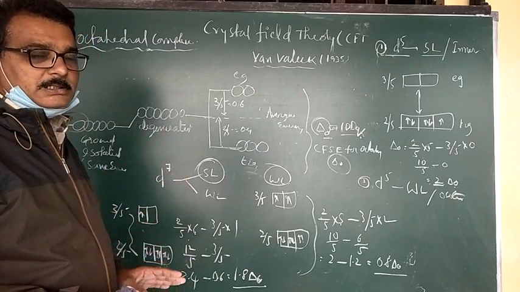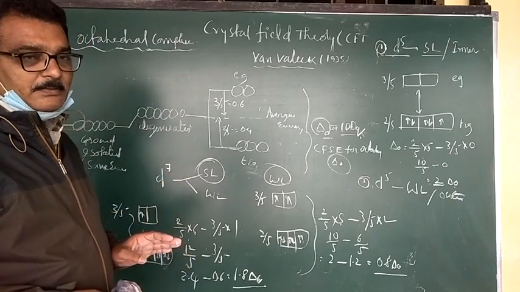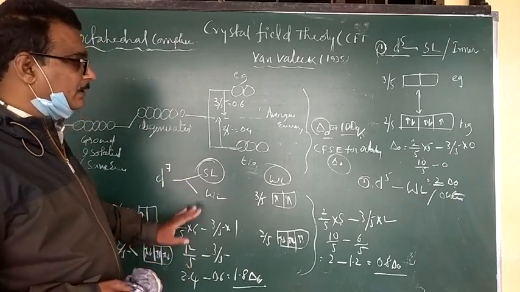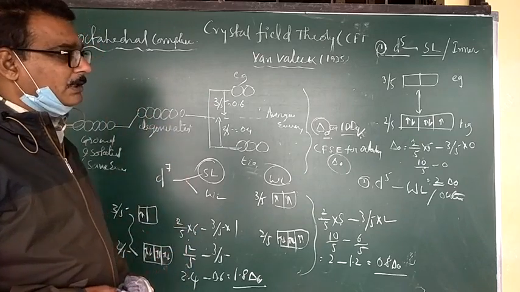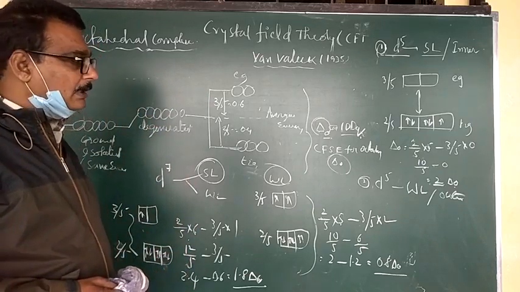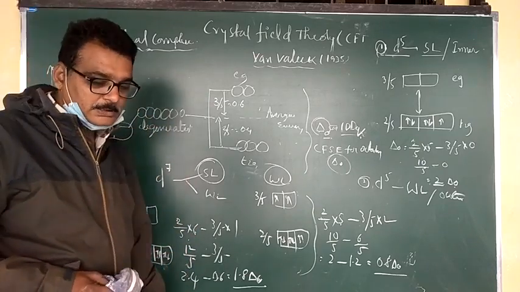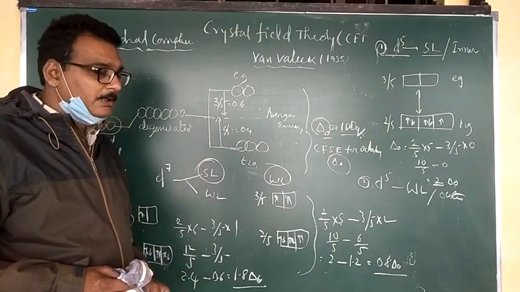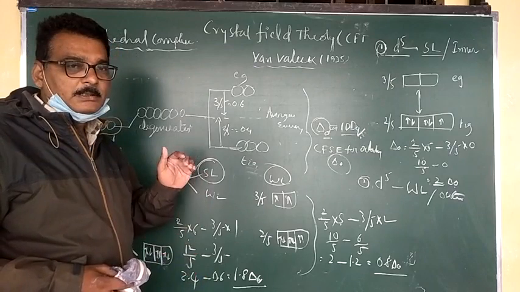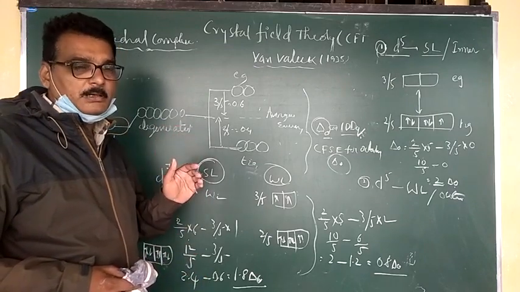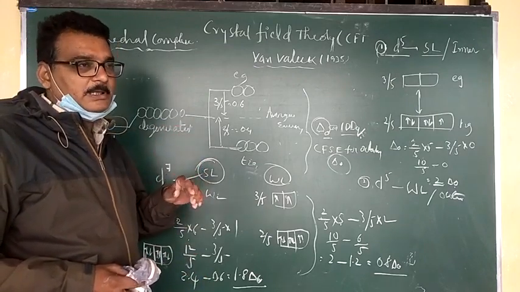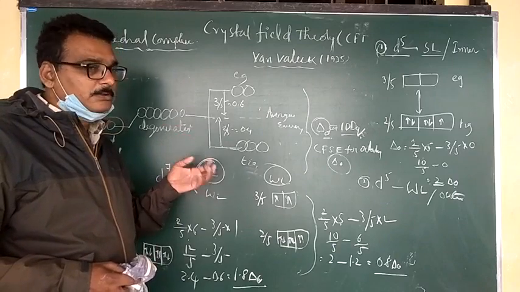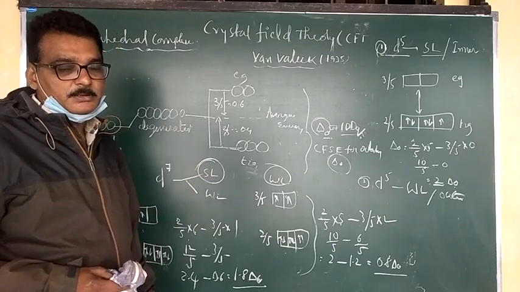This was the calculation of Delta 0 for octahedral complexes with strong and weak field ligands. In the next class we will deliver how to calculate Delta for tetrahedral complexes and the difference between tetrahedral and octahedral. Then crystal field theory is finished. Until then, bye.